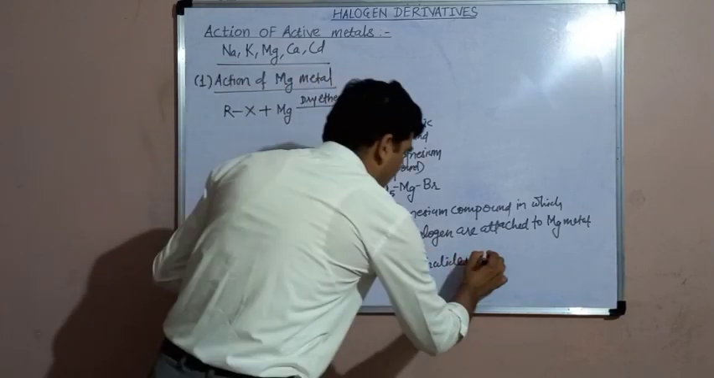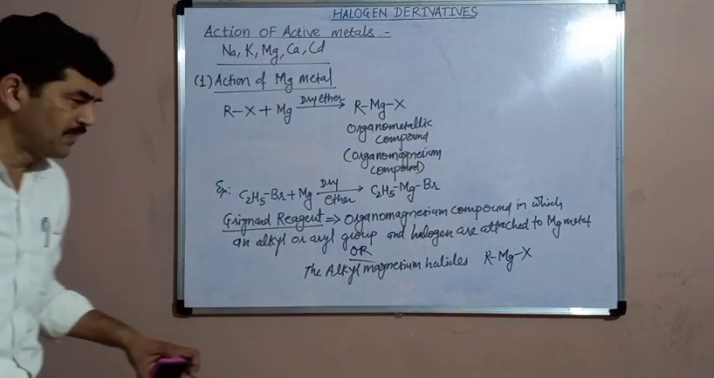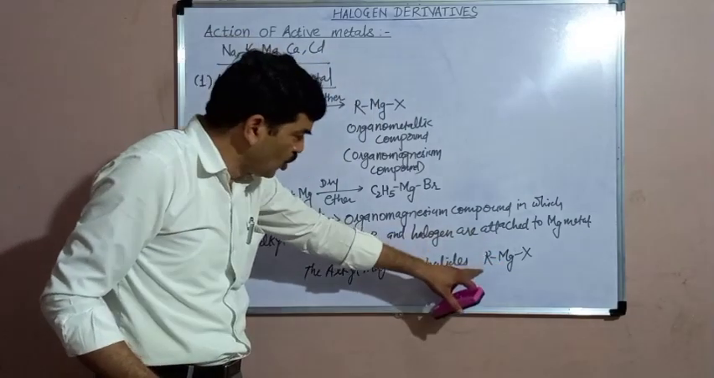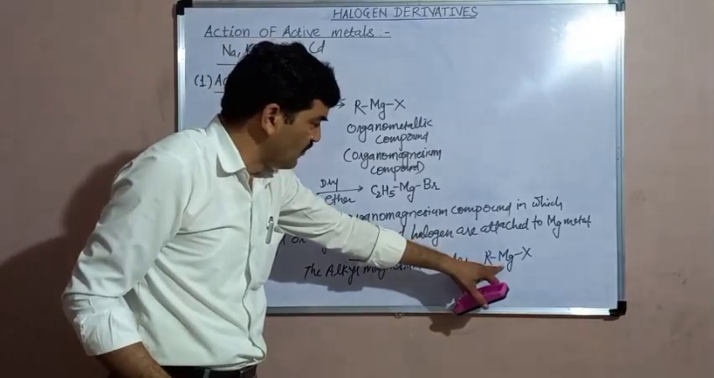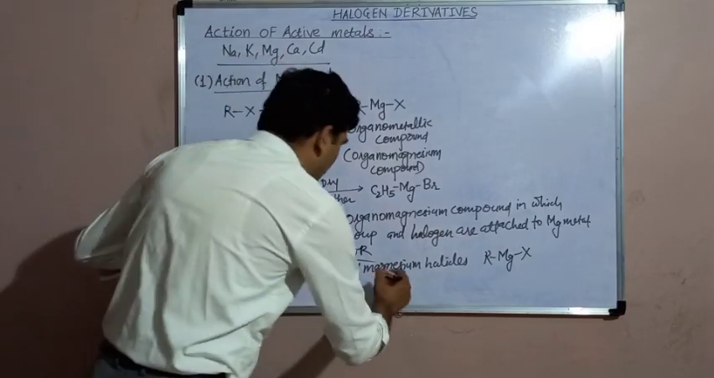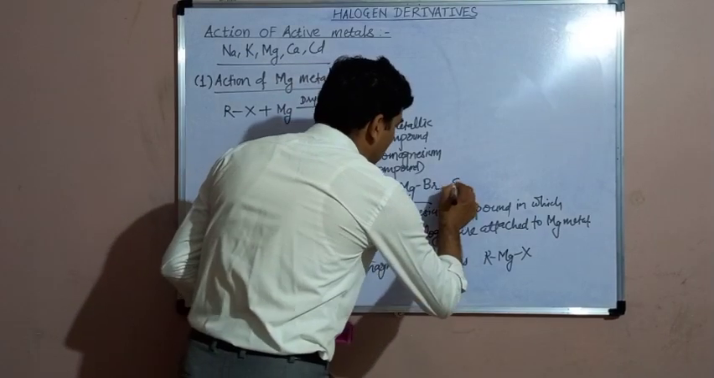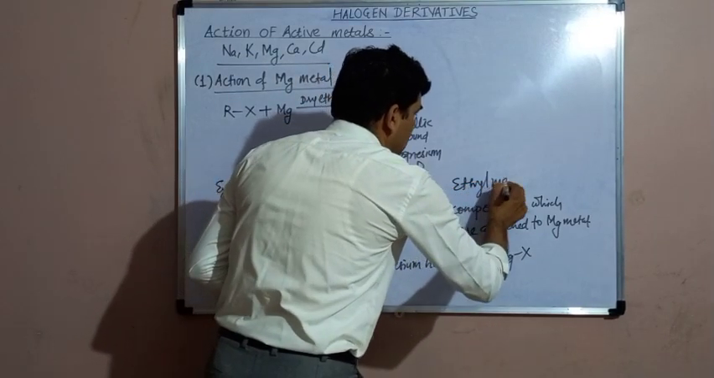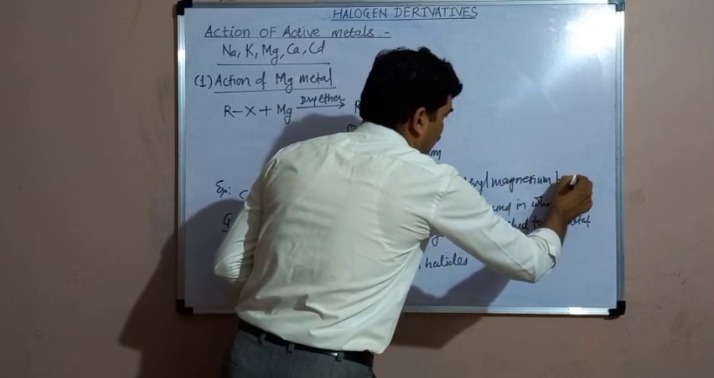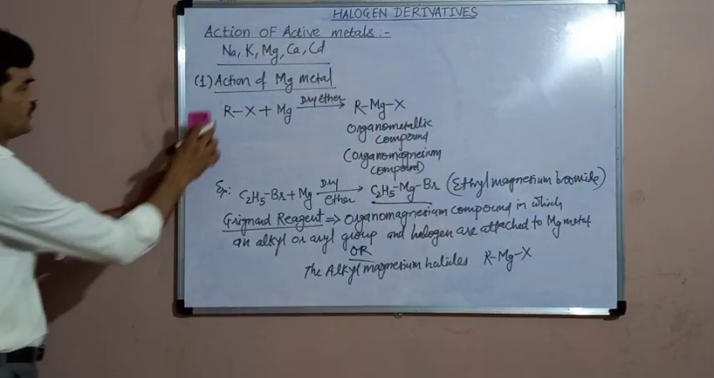The general formula of the Grignard reagent is RMgX. Means Grignard reagent is an organomagnesium compound in which an alkyl group or aryl group is attached to the magnesium from one side and the halogen is attached from the other side. So such type of compound is known as the Grignard reagent. This is the Grignard reagent. The name of this Grignard reagent will be ethyl magnesium bromide. Ethyl magnesium bromide. This is the Grignard reagent.